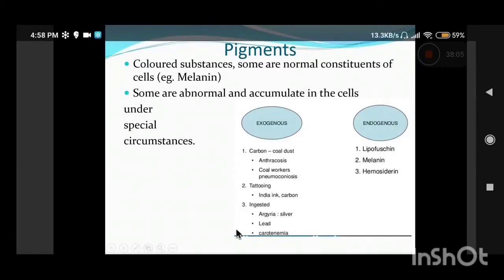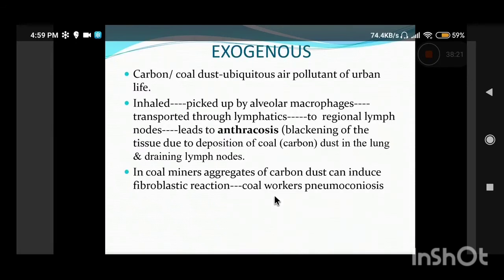So the most important is the carbon or the coal dust, and it leads to anthracosis and coal workers pneumoconiosis. And also rarely other heavy metals can be accumulated within the cells like silver, which leads to argyria, lead, and some other pigments inoculated during tattooing.